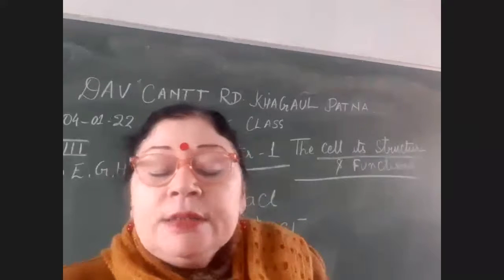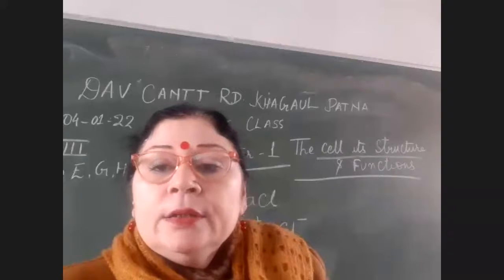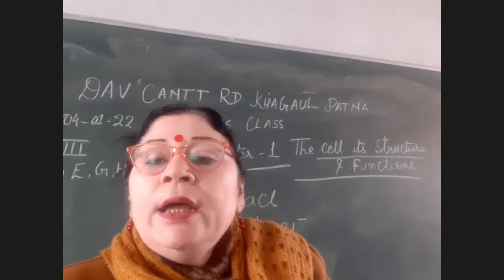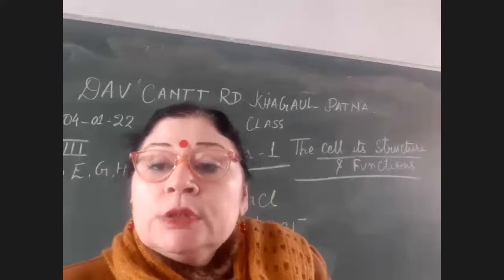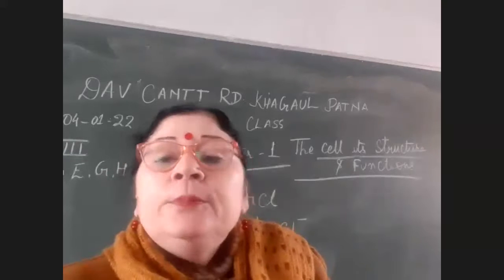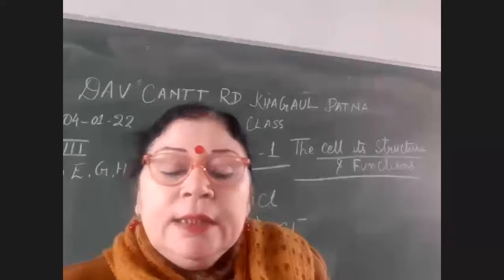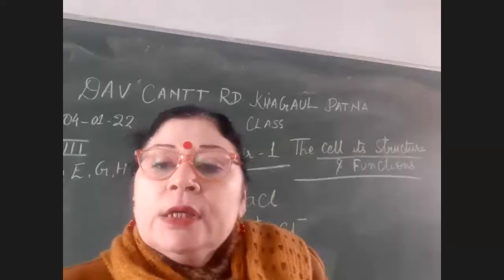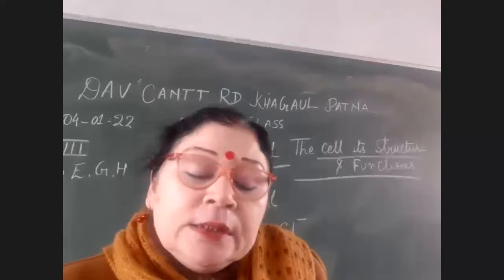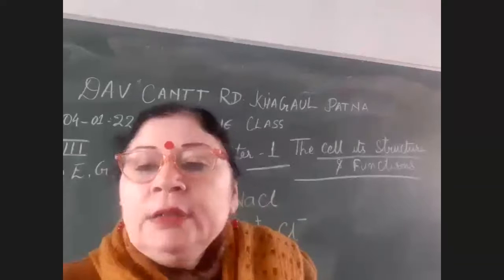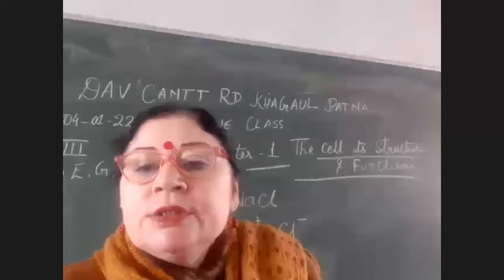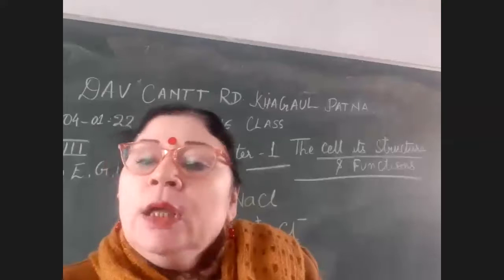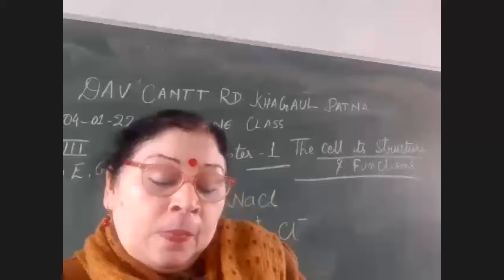A zinc rod is there, a copper rod is there. They are known as electrodes, positive and negative, and one electrolyte, that is dilute sulfuric acid. These electrodes are dipped into it so that there is a dissociation and conversion of chemical energy into electrical energy.